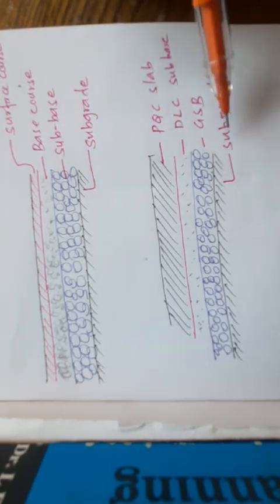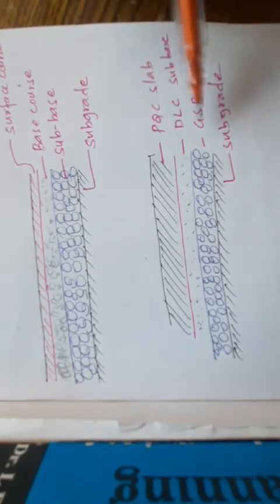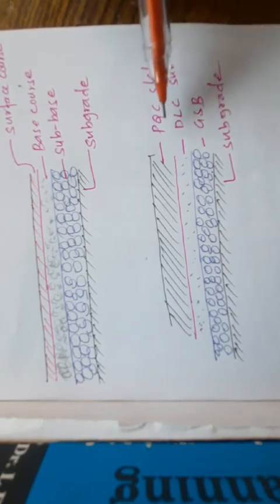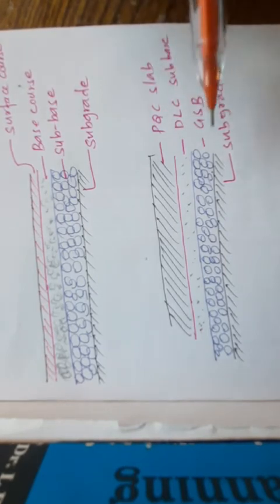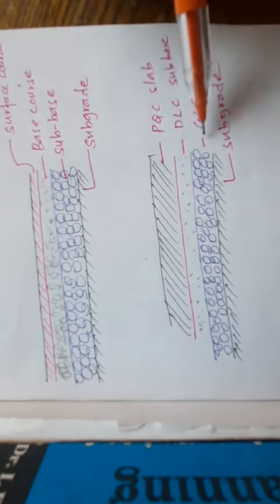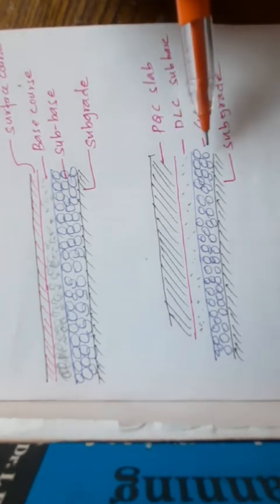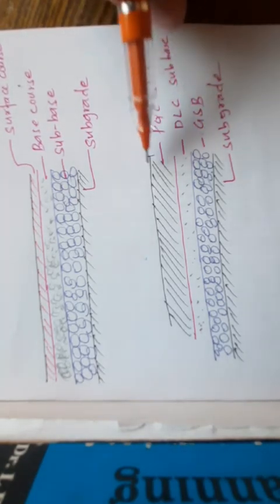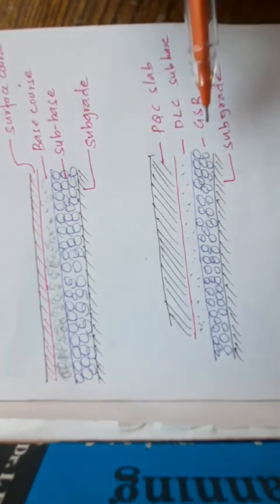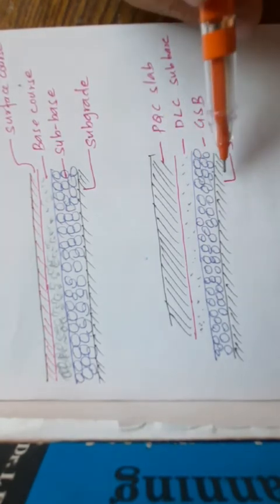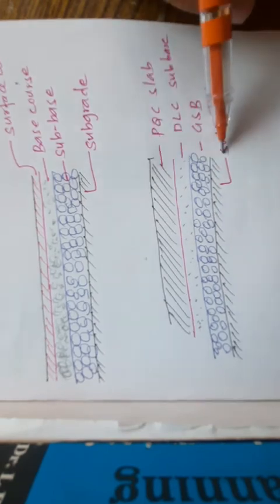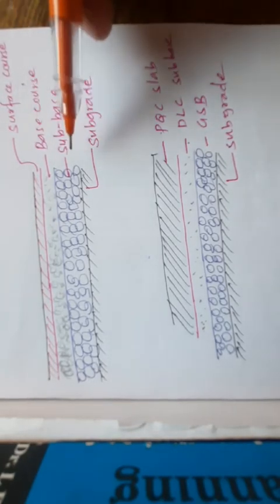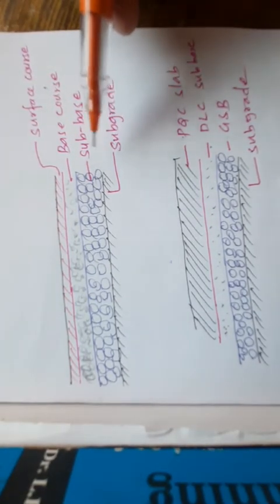Here the subgrade remains the same because it's the earth surface. Here the subbase sometimes we can exclude in a CC pavement; if either one is provided, it's fine. It all depends upon the soil strength and the cost of the project, what the loads coming on the pavement are, and depending upon that this layer can even be excluded here. Only three layers can be there: subgrade, DLC, and lastly PQC. Here all the layers have to be there, no compromise of the layers.